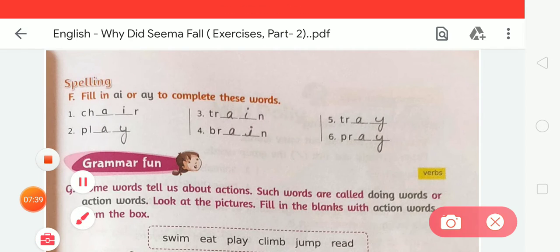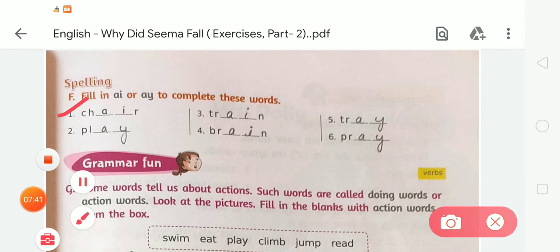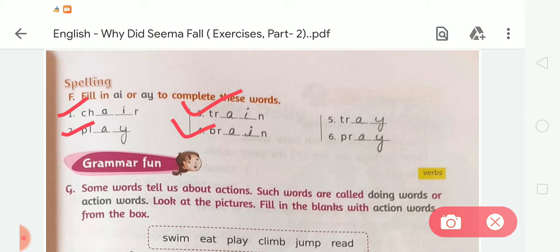One more time we are going to recheck. In number 1 the word will be chair, CHAIR. In second, PLAY, play. Third, TRAIN, train. Fourth is brain, BRAIN. Fifth is tray, TRAY. Sixth is pray, PRAY. So like this we have to complete this exercise F.